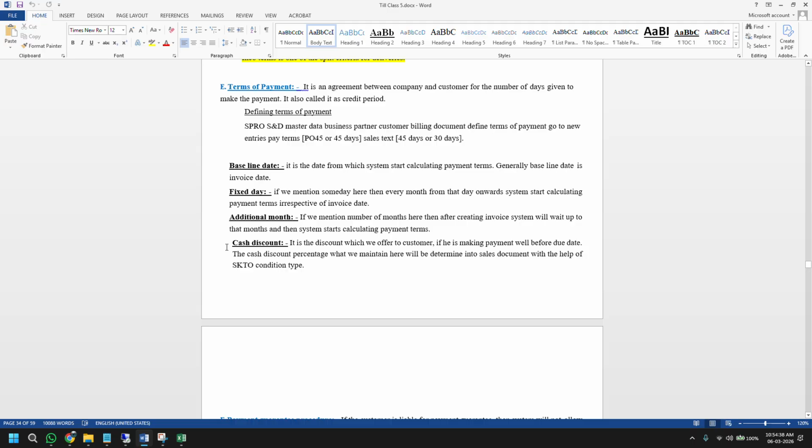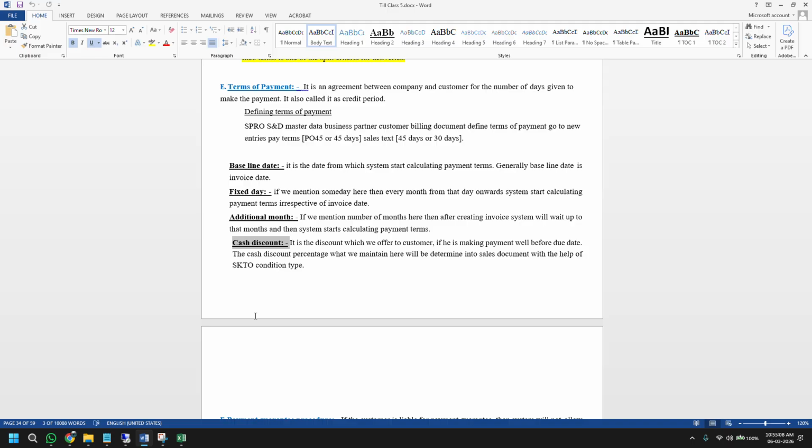This is again one term that you will be hearing in the SAP world: cash discount. So just theoretically understand what this cash discount is and how it works. Let's say I am purchasing 100 rupees of goods from Tata Steel, and Tata Steel tells me, okay boss, if you give me payment within 10 days, I will give you a 2 rupee discount. So you only need to pay me 98 rupees.